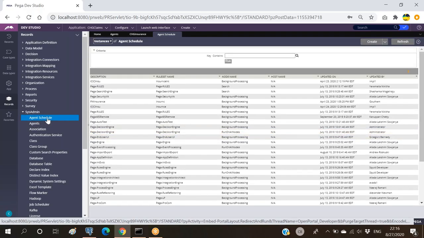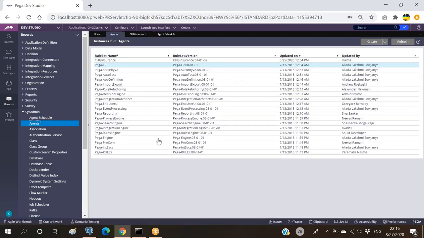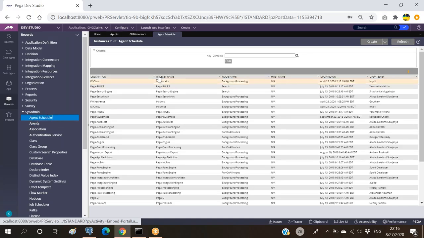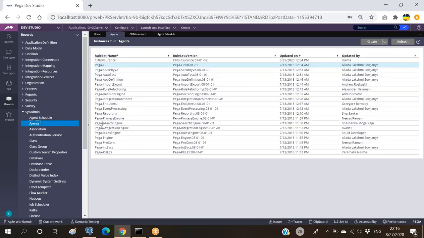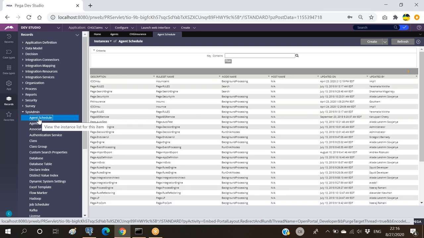Okay, and there will be something called agent schedule. So what are all the agents we have created? Everything will be created like an instance here. So each and everything should be created like an instance here. The purpose of this agent schedule is, as I told you, one master agent like system pulse will be monitoring the schedule of each and every agent here. Each and everything will be monitored by the master agent.